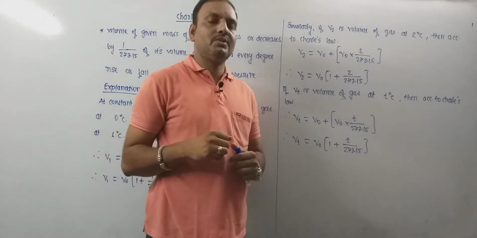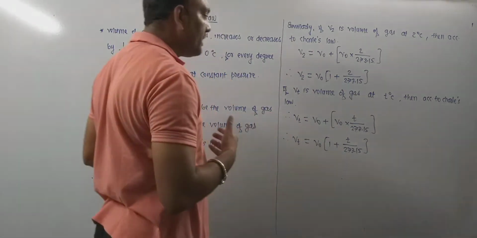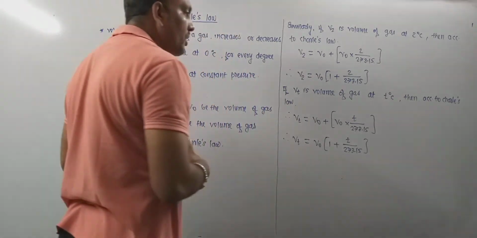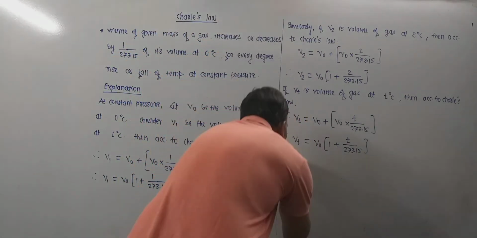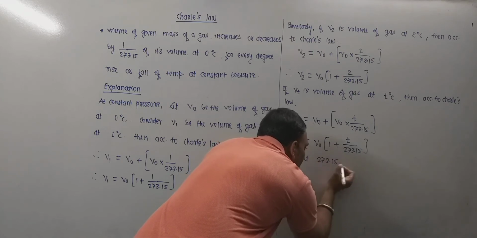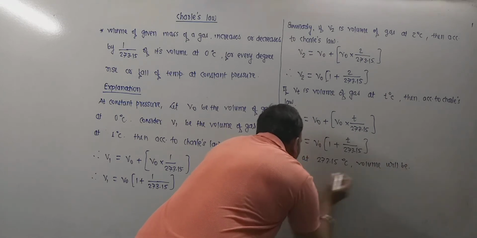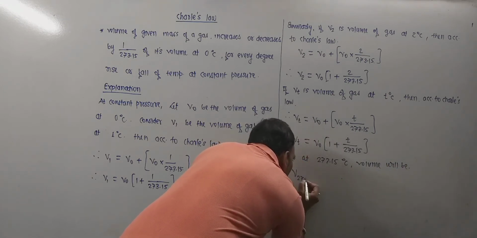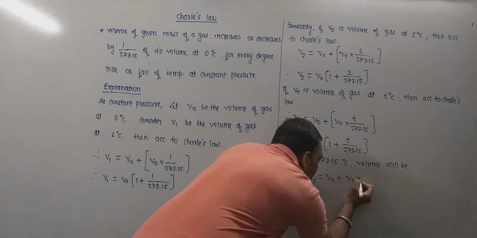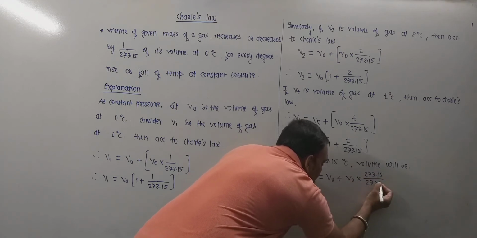Now if we raise the temperature by 273.15 degrees Celsius, which is a hypothetical condition, let's see what the volume will be. At 273.15 degrees Celsius, V 273.15 will be equal to V naught plus V naught into 273.15 upon 273.15.